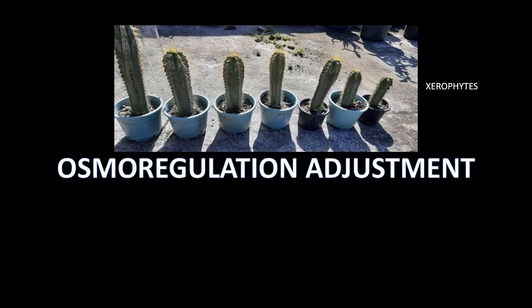In plants, the process of regulating water potential in order to keep fluid and electrolyte balance within a cell or organism relative to their surroundings is called osmoregulation. In plants, this process occurs by the adaptation of several characters in respect to the adjustment in their surroundings. So, on the basis of osmoregulation, plants can be classified under several groups. Number one, xerophytes. Xerophytes are those plants which face a scarcity of water, so they develop several characteristics to adjust with their surroundings or to adjust their fluid condition in the body.